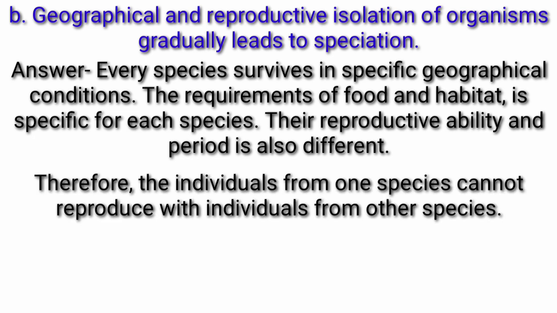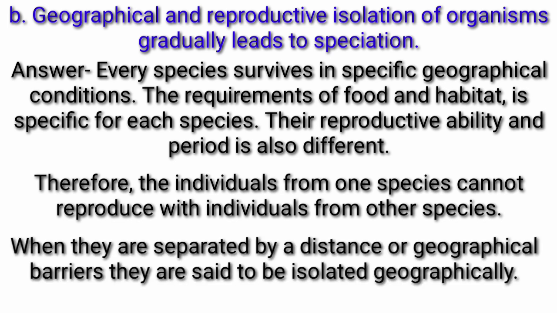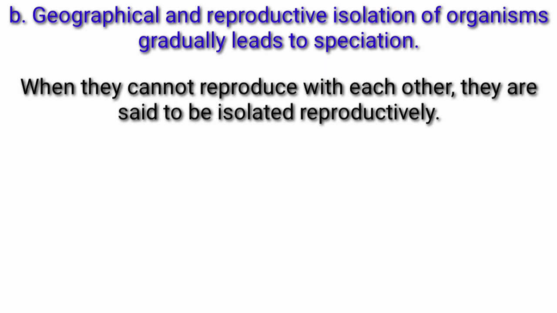Therefore, the individuals from one species cannot reproduce with individuals from other species. When they are separated by a distance or geographical barriers, they are said to be isolated geographically. When they cannot reproduce with each other, they are said to be isolated reproductively.